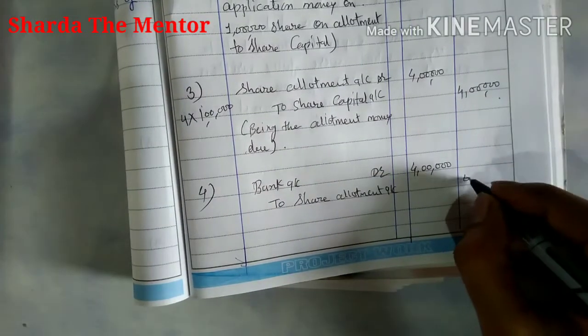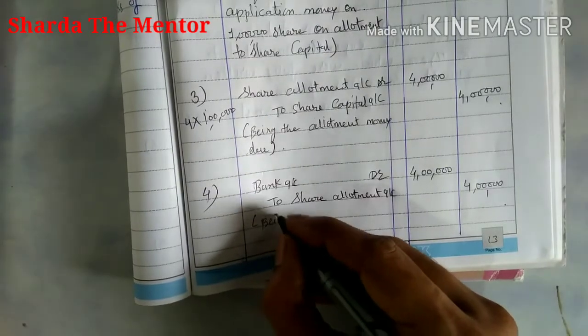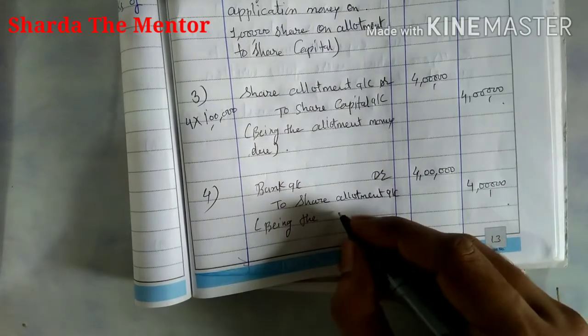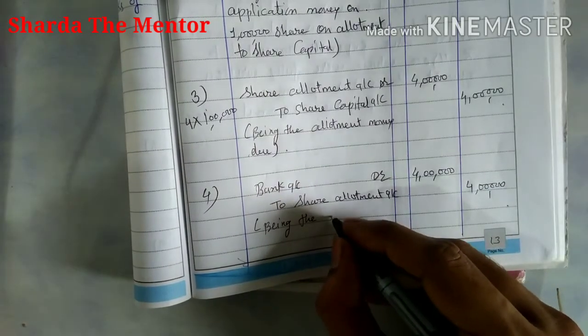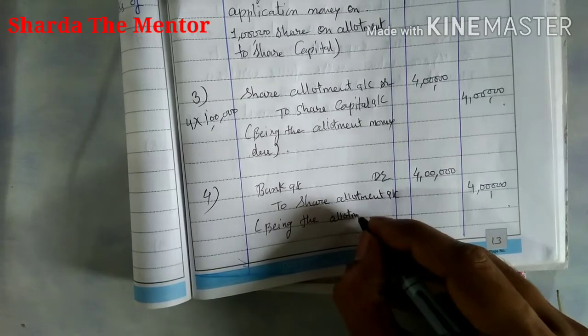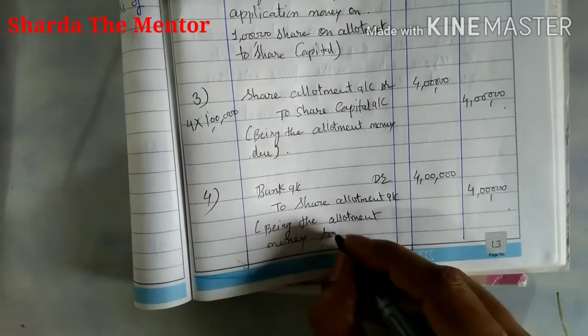Here you will mention being the allotment money received.